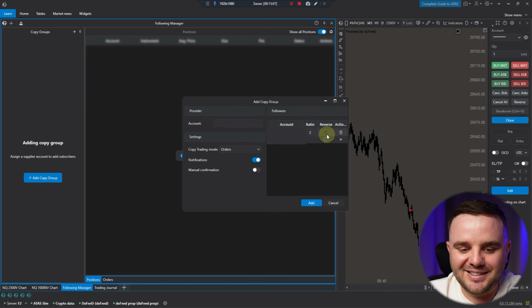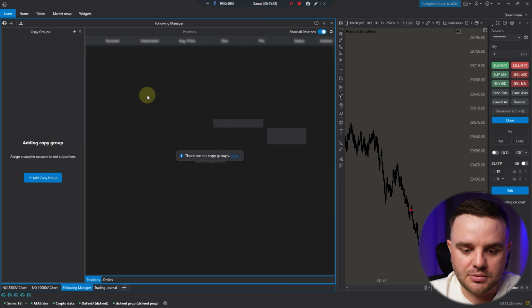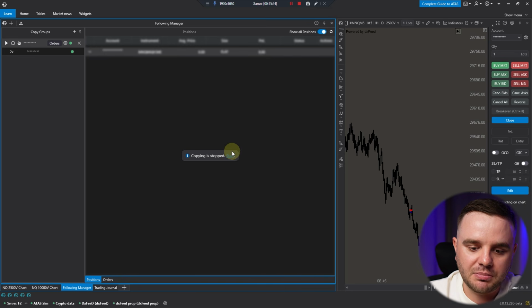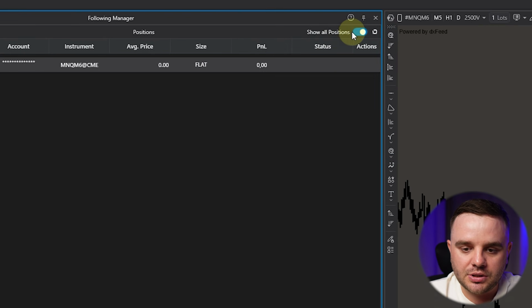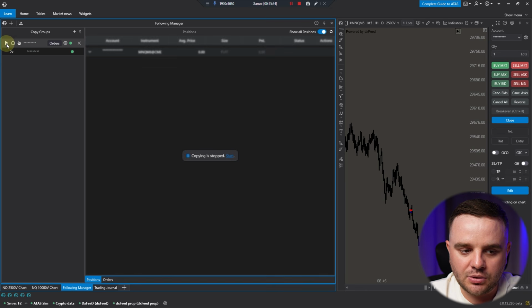Reverse positions, I don't do it. Manual confirmation is if you need to confirm trades on other accounts, but you can do it only for swing trades. For scalping, it's impossible. Okay. Remember, in order for it to work, you must press start, because if you don't press start, it won't work. Additionally, show all positions. You can see all positions that are already taken. At any moment you can stop it.